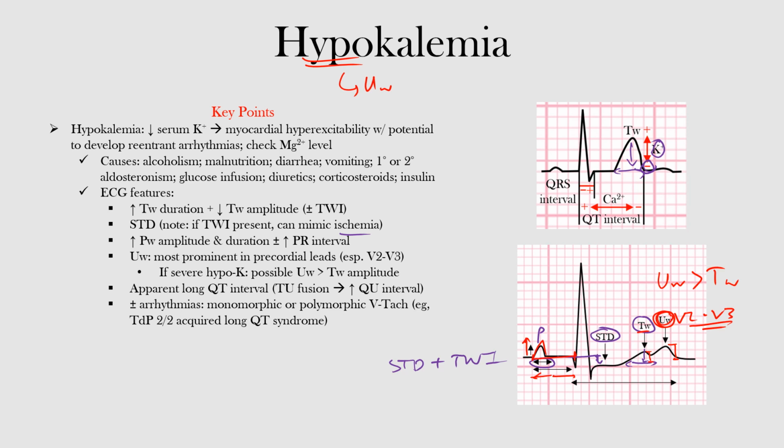Now, the QT interval may also appear prolonged due to fusion of the T and U waves, which is called TU fusion. And this leads to a long QU interval, okay? So we said U waves can appear during hypokalemia, and because of that we can have TU fusion where these T waves and the U waves fuse, and because of that we can have a prolonged QU interval from the beginning of our Q wave to the end of our U wave. So that's called a QU interval, okay? And make sure you're aware that's from TU fusion and not a prolonged T wave. Remember, we have our U wave that's now fused with our T wave and making that QT interval appear prolonged, okay? So this is a long QU interval that we call it.